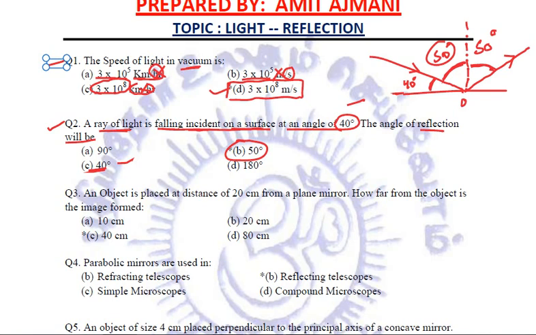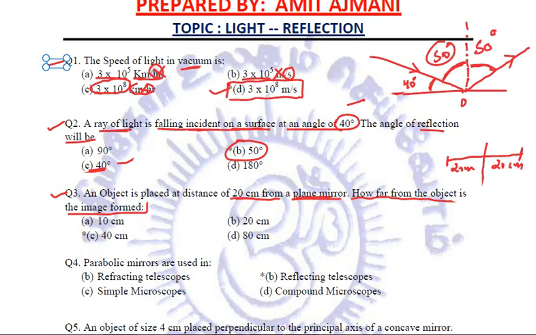Next question. An object is placed at a distance of 20 centimeter from a plane mirror. Do not jump to conclusions after reading the question. Try to focus on the language. The object is placed at a distance of 20 centimeter from a plane mirror. How far from the object is the image formed? Now, this is based on the property of a plane mirror. If the object is at 20 centimeter, the image will be equidistant. That will be 20 centimeter.